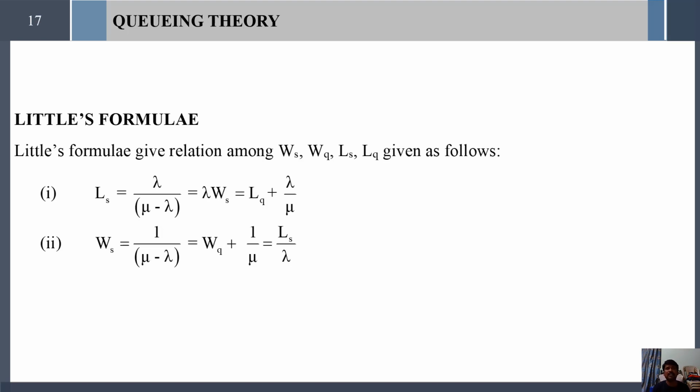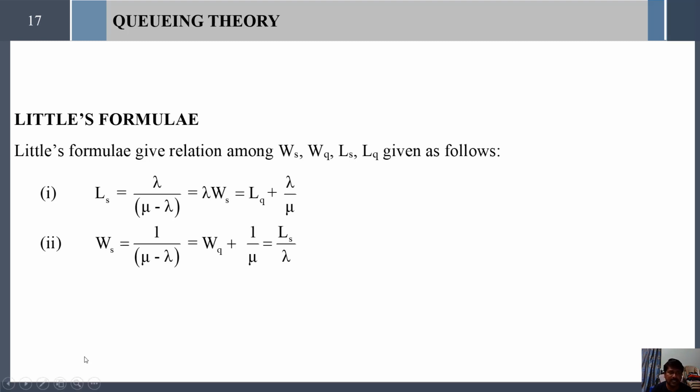And next, a very important formula is called Little's formula, where we can bridge among waiting time in the system, waiting time in the queue, number of customers in the system and the number of customers in the queue. So Little's formula gives us the connection among these four important components.